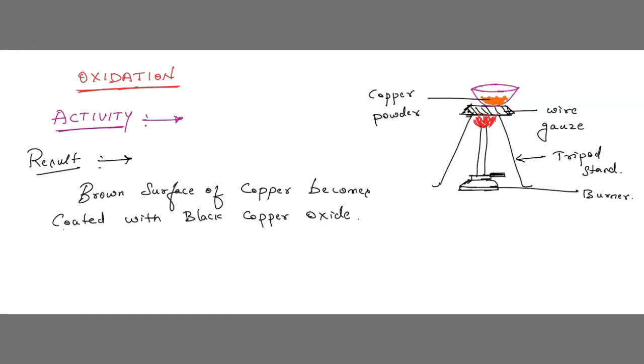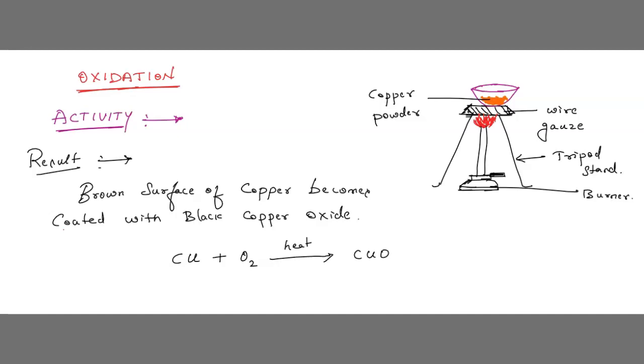So here we can give the reaction: copper, that is Cu. When we heat it, it combines with the air, that means in the presence of oxygen. Copper and oxygen, when heated together, we get copper oxide. What did we get?